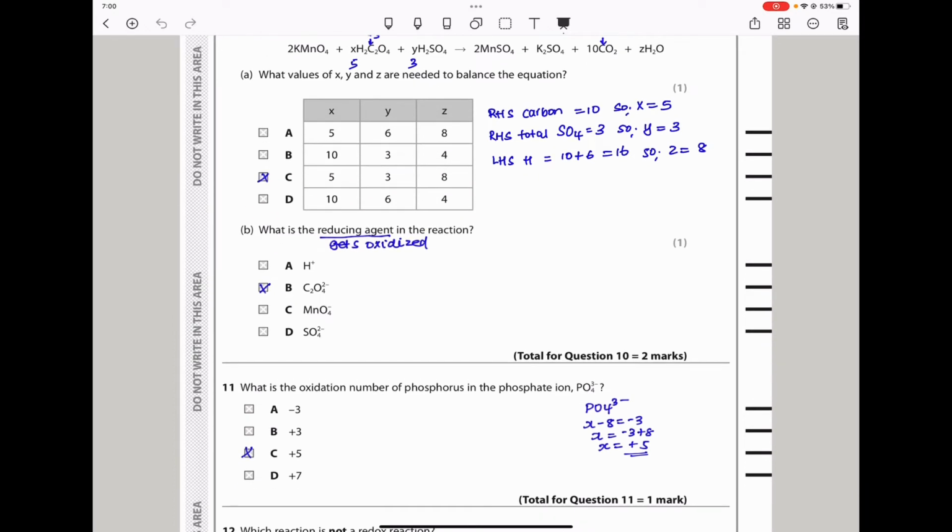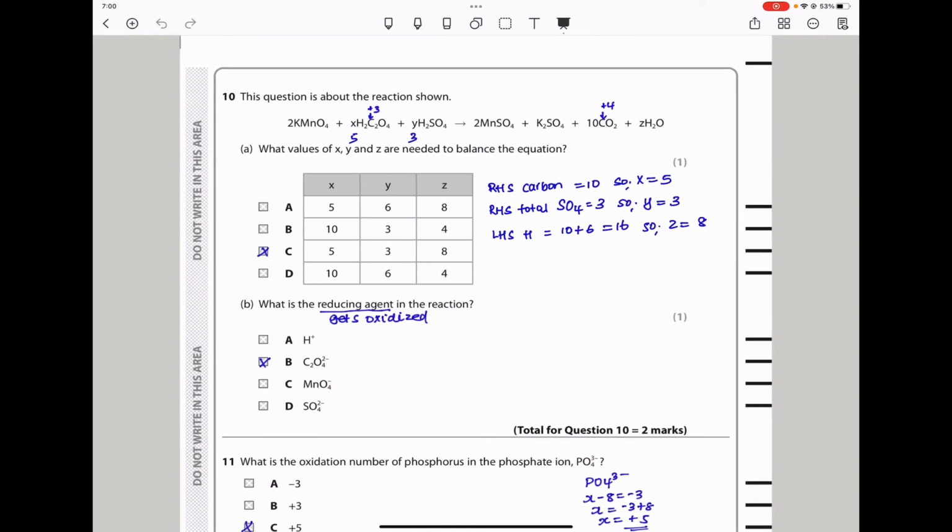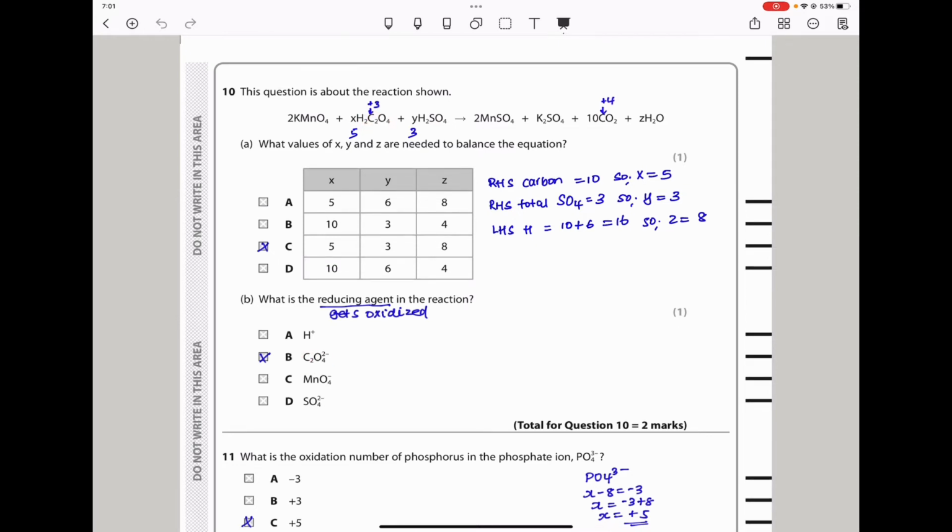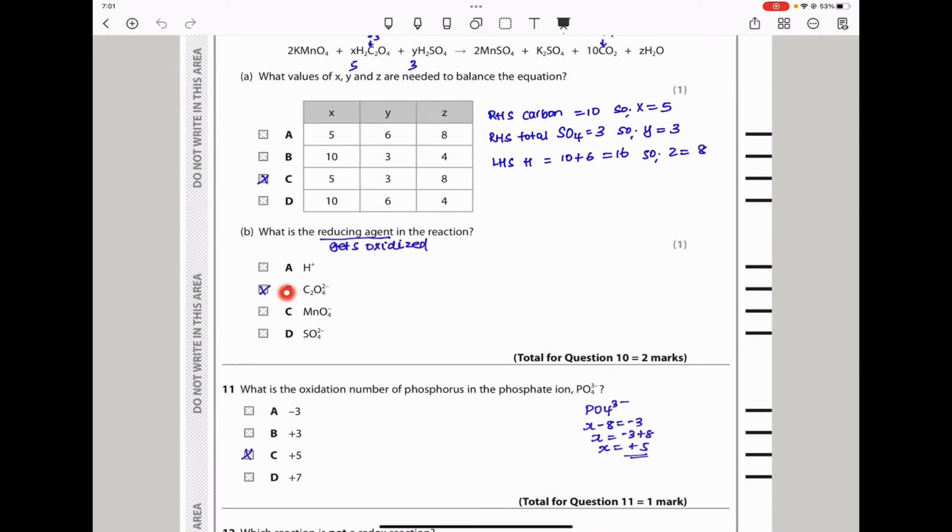Next, they ask, what is the reducing agent in this reaction? A reducing agent gets oxidized. Look at the carbon here: it's in +3 oxidation state and it's converted to +4 oxidation state. So this is going to be the reducing agent because it gets oxidized. The answer here should be B, as we can see.